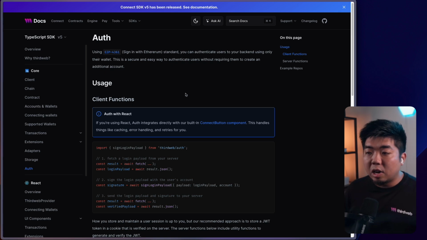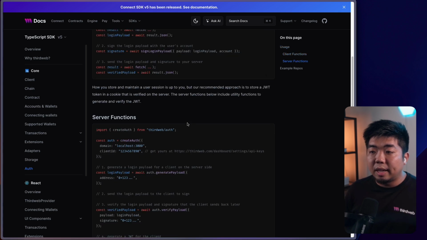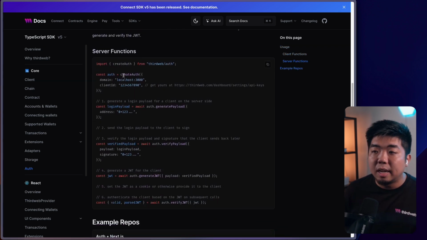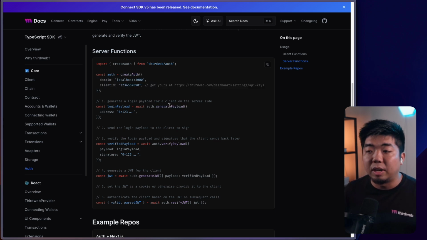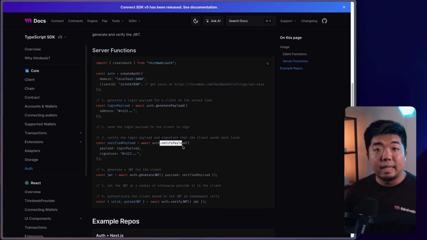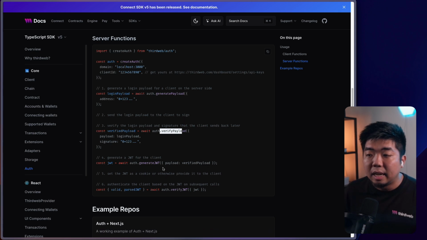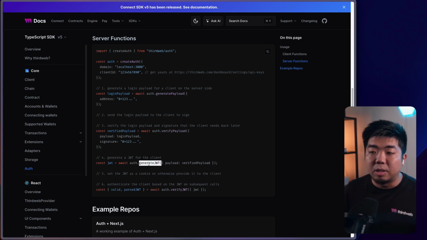So again, over here, you can see we're going to use a few things. If we come here to the server functions, this is what we're going to be using mostly. We're going to have to create our auth here. We're going to generate a payload. This is the message that we are going to be generating for the user to sign. We're then going to verify that payload once it's signed. That is us verifying that the private key that signed the message is in fact the wallet that is connected. And then we can generate a JWT for the client.